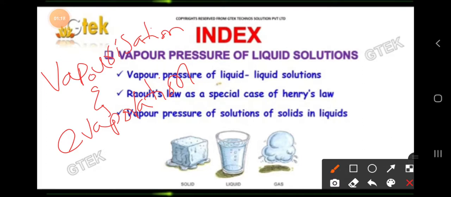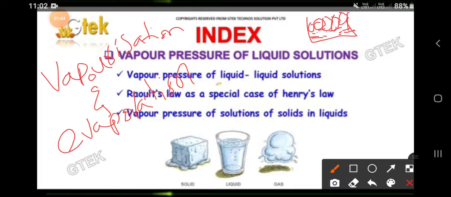Now let us take a vessel. In this vessel water molecules are present. The liquid has a surface, mainly we can say. Say I have taken a vessel, and this vessel contains the liquid, which also has a surface.